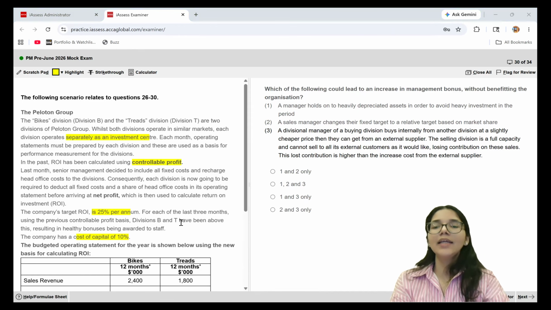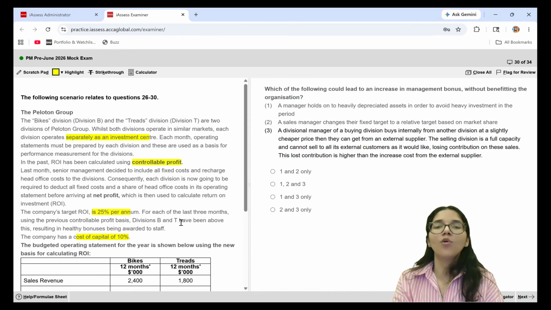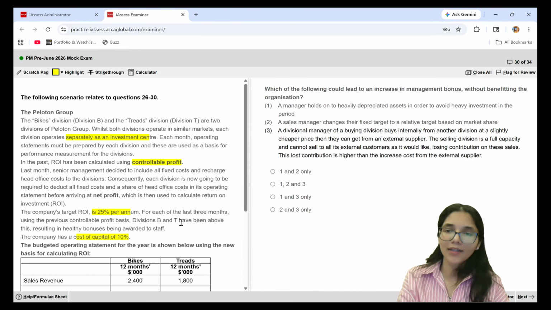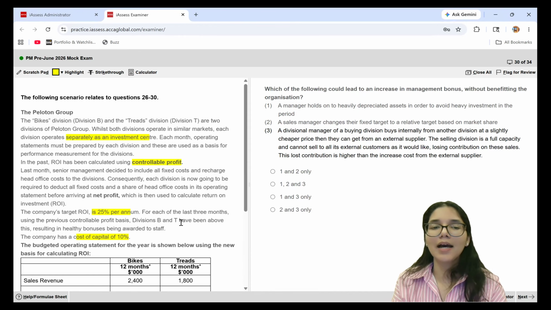So guys, definitely this is something which will benefit the manager, because if he has older assets which are heavily depreciated, then the value of capital employed, that is my denominator, will be lesser. So my final ROI figure will look more attractive and I will get more bonus. But does this benefit the company? Absolutely not. Keeping old assets does not benefit the company. So one has to be one of my answers.